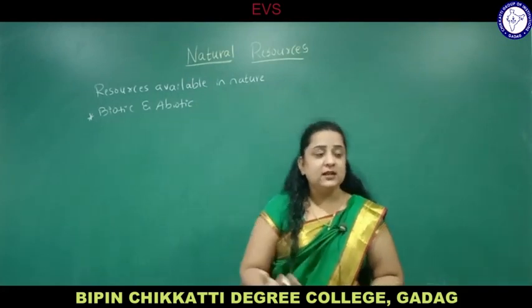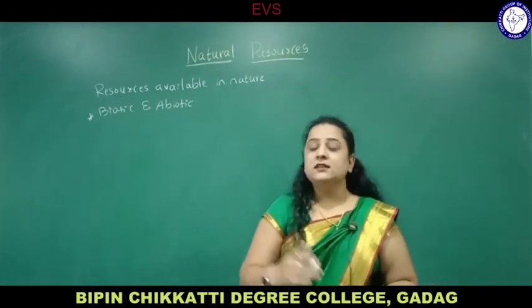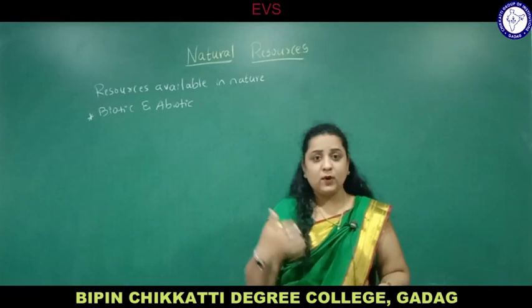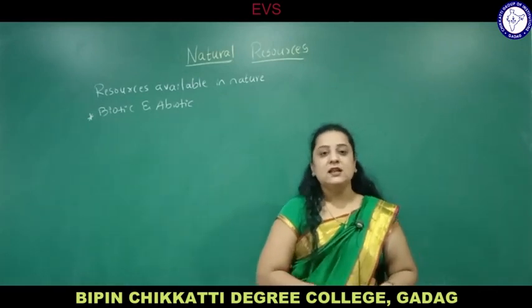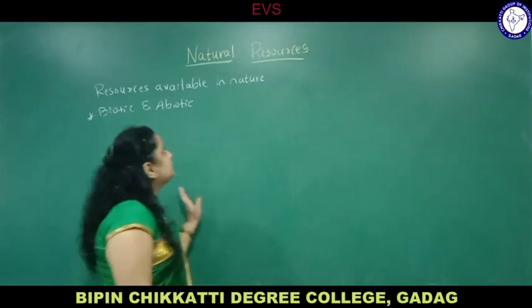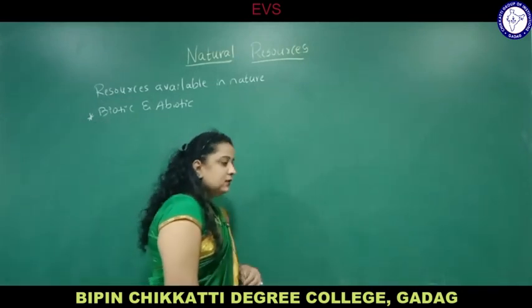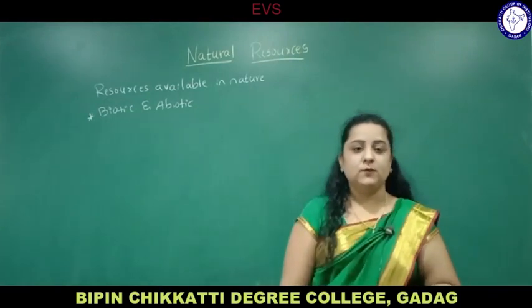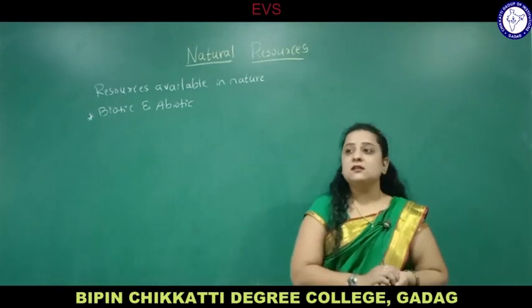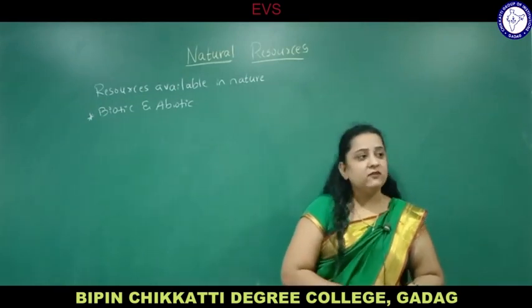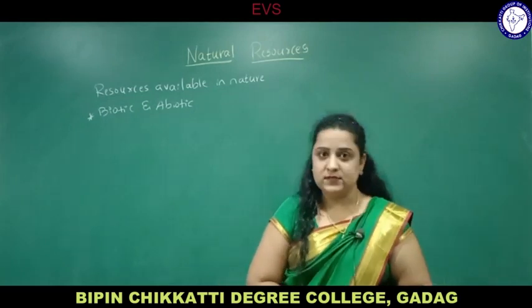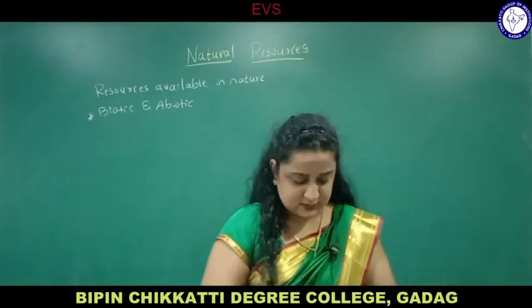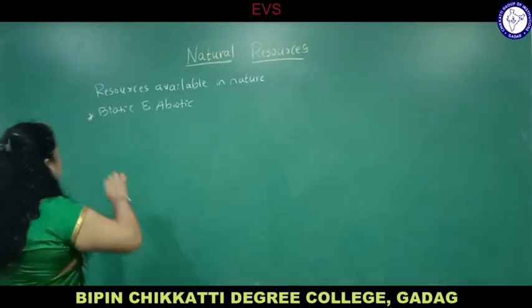They are present in nature naturally, and they are very useful for us, for mankind. You can say goods and services which nature is providing to us are a form of resource, called natural resources. Nature is providing us certain biotic and abiotic components which are very essential for the survival of mankind, that we are going to study in this chapter. First we will see the two types of resources, non-renewable and renewable resources.